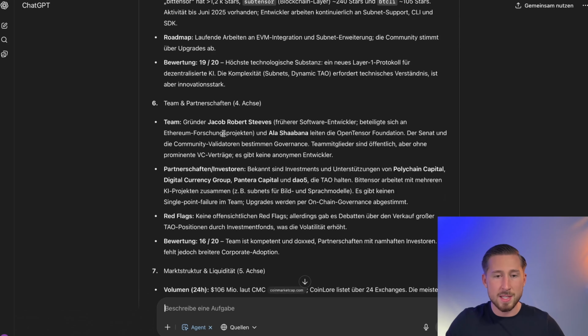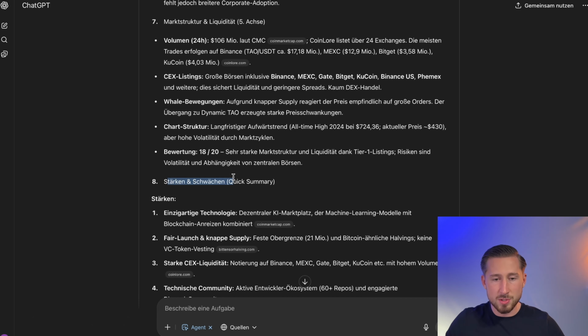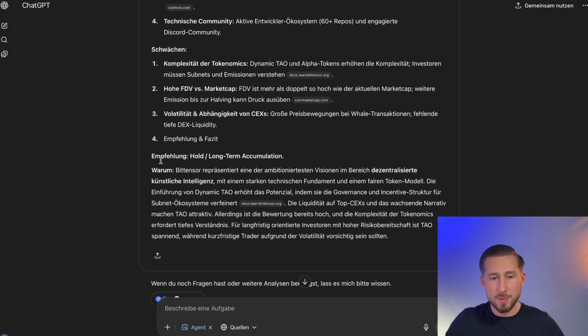So here we can see everything again, how it's all displayed. Plus, at the end of the day, we get an overall conclusion with strengths and weaknesses summarized, and even a recommendation from ChatGPT at the end. And in the case of Bitten, the recommendation is hold or long-term accumulation. So it's very, very precise, I have to say.